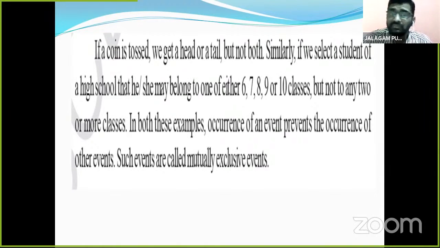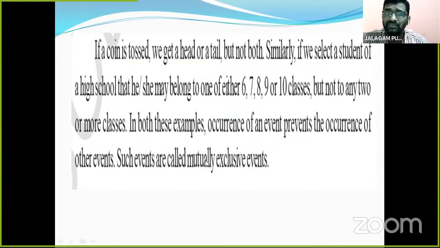But he does not belong to both classes, nor to any two or more classes. In the same way, in both these examples, occurrence of an event prevents the occurrence of other events. Children, one student belongs to 6th class, he does not belong to 7th class. So occurrence of an event prevents the occurrence of the other events. So such types of events are called mutually exclusive events.